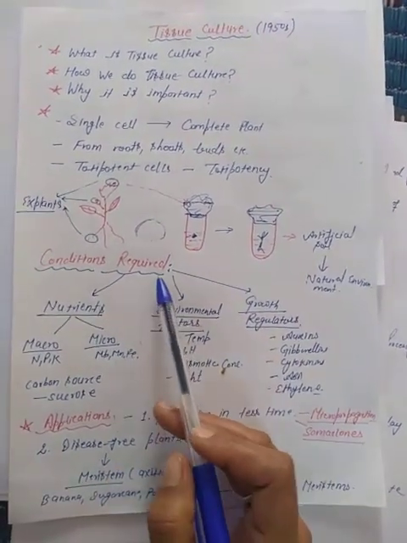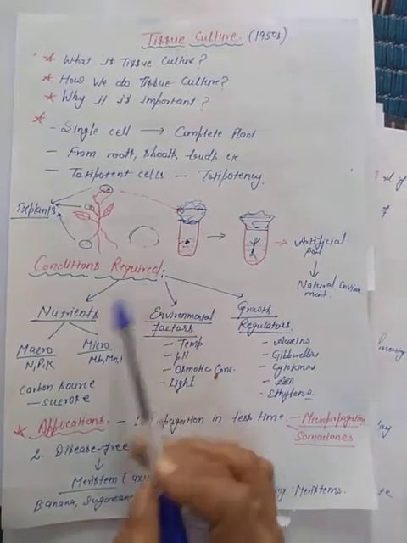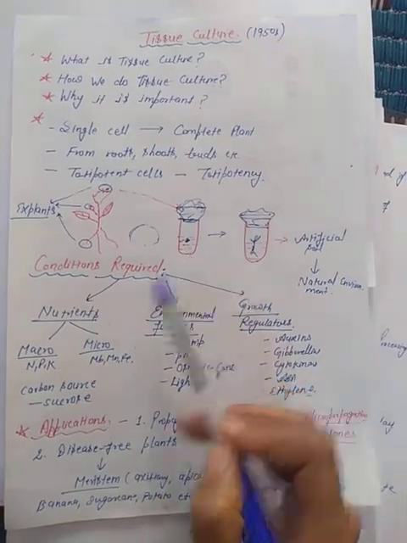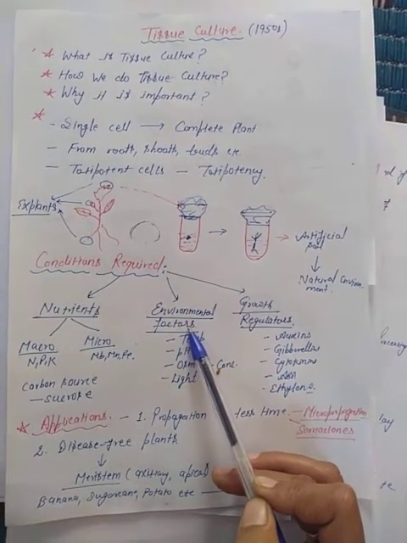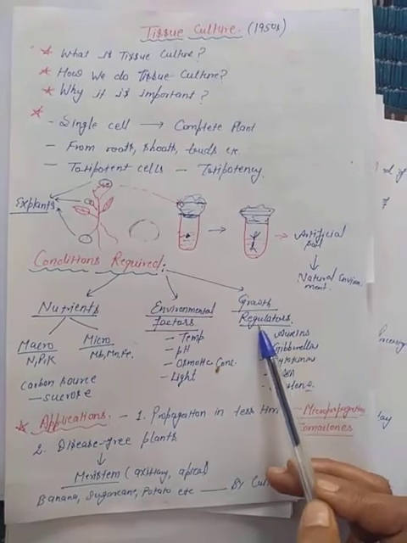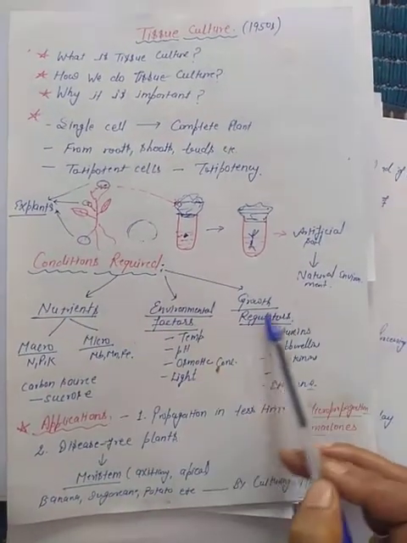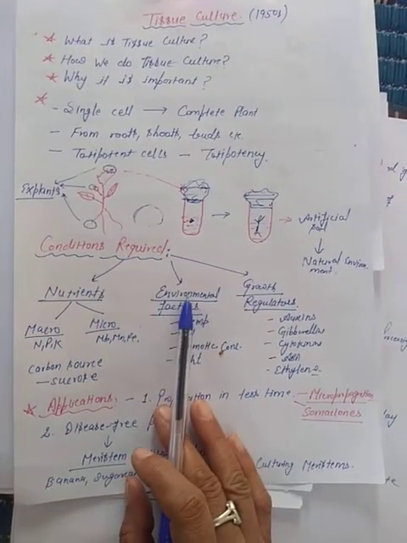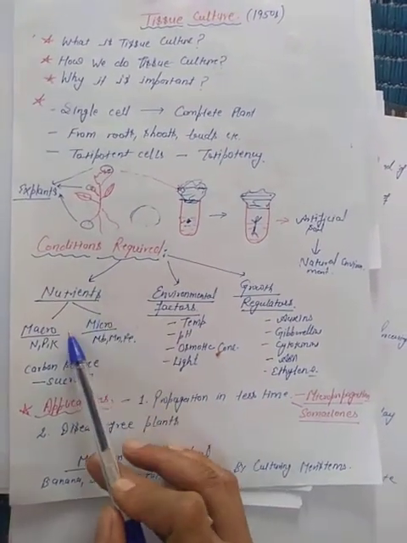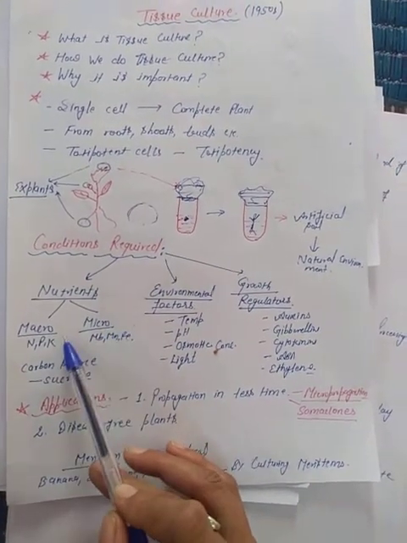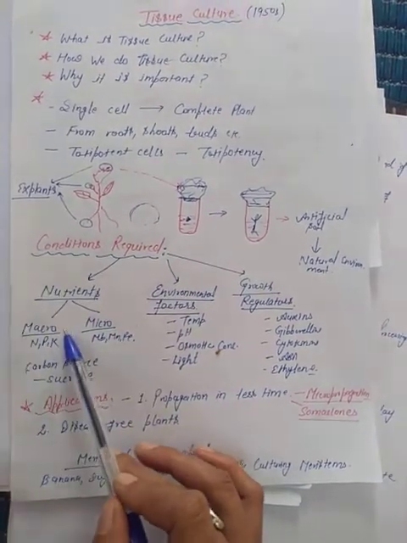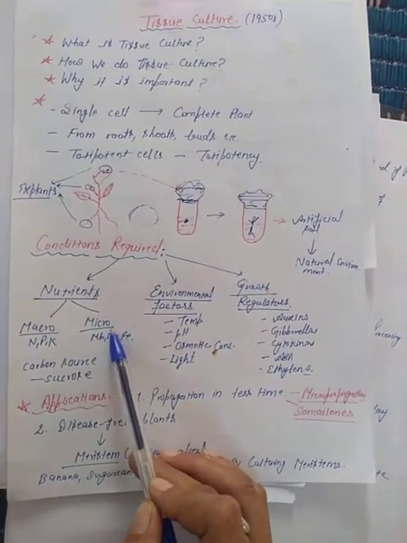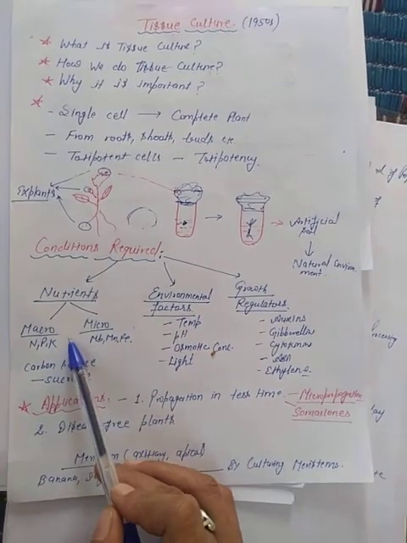So what are the conditions required? Essential conditions. First, I discussed nutrients in the nutrient medium, then the environmental factors, then growth regulators. All these things are very, very essential for the successful accomplishment of this tissue culture technique. Nutrients are of two types, macronutrients and micronutrients. Macronutrients are those which are required by the plants, as you know very well, in large amounts, and micronutrients are required by the plants in lesser amounts in comparison to macronutrients.